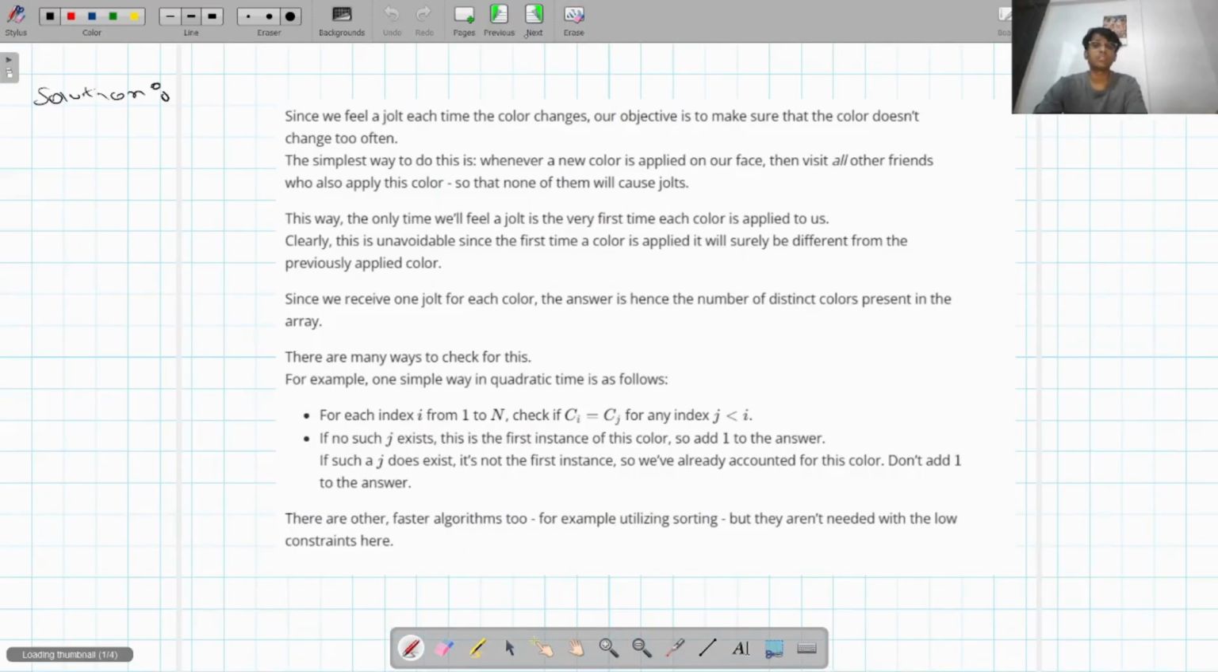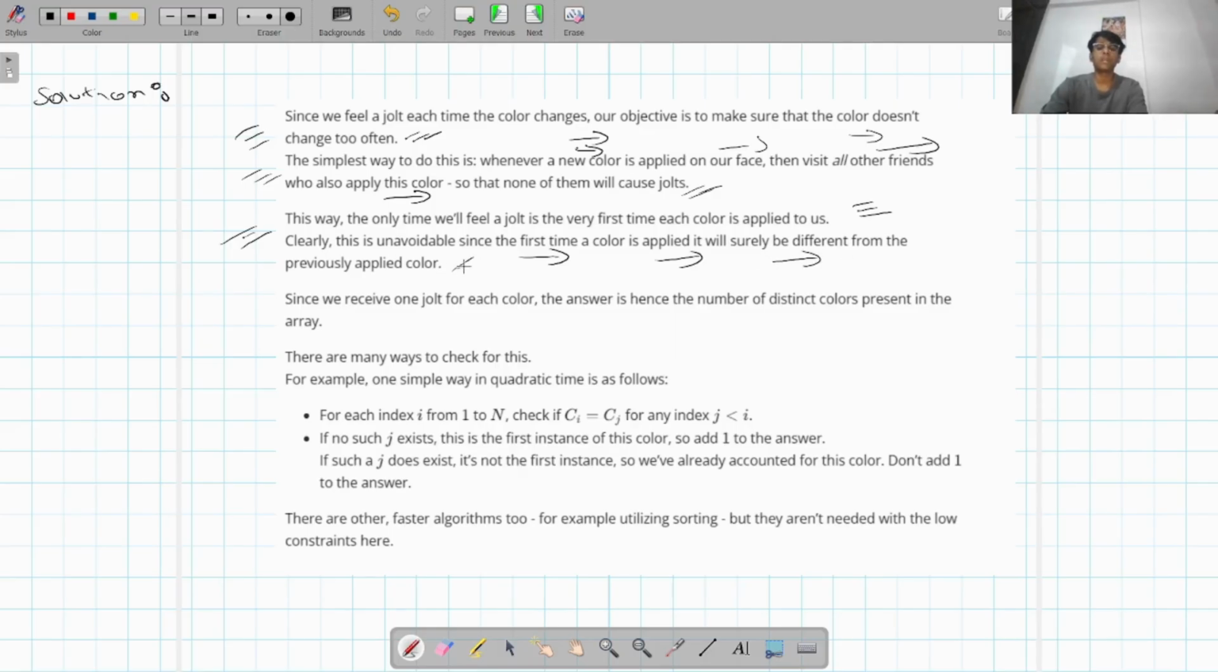Now let's move toward the simple solution. Since we feel a jolt each time the color changes, our objective is to make sure that the color doesn't change too often. The simplest way to do this: whenever a new color is applied on our face, visit all other friends who also apply this color so that none of them will cause a jolt. This way, the only time we will feel a jolt is the very first time each color is applied to us. Clearly, this is unavoidable since the first time a color is applied, it will surely be different from the previously applied color. Since we receive one jolt for each color, the answer is hence the number of distinct colors present in the array.